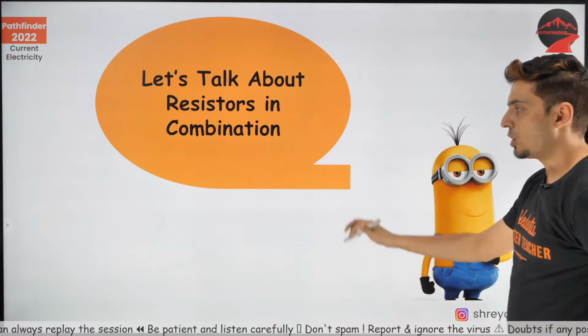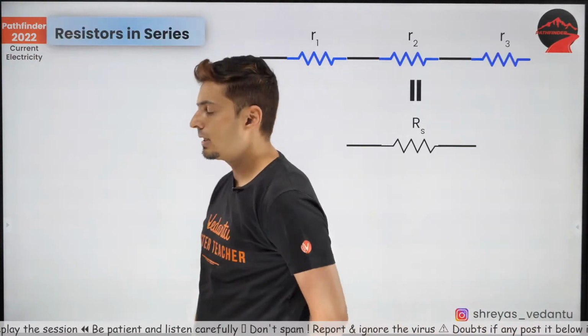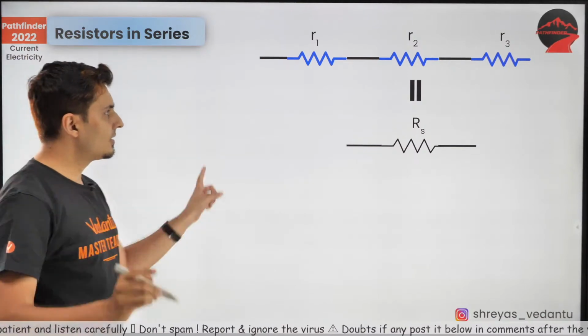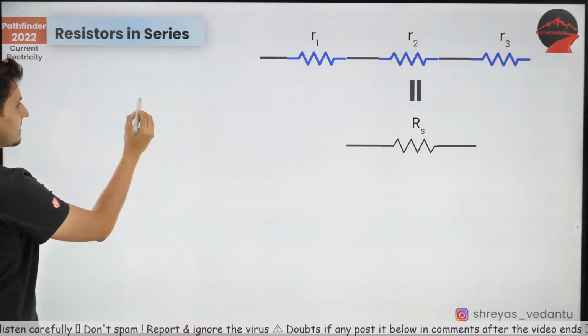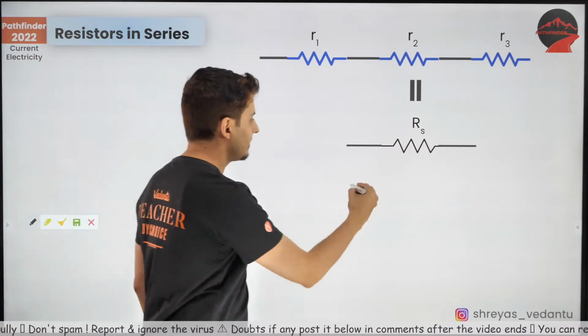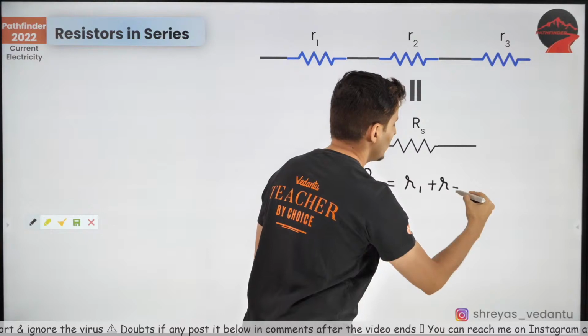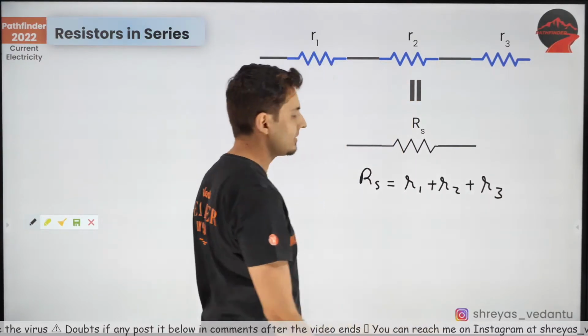Now let's talk about combination of resistors. The first thing that I want to talk about is series. Let's do this quickly. Everybody knows this. When resistors are in series, the equivalent resistance Rs will be just the addition of R1 plus R2 plus R3. You have studied this in your 10th standard.